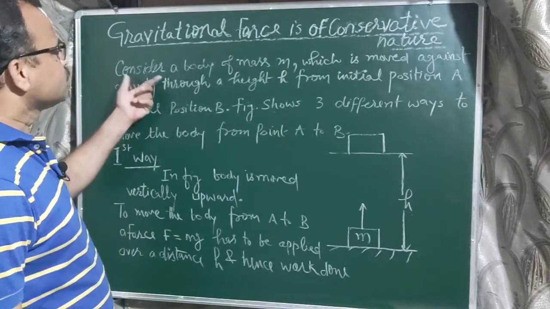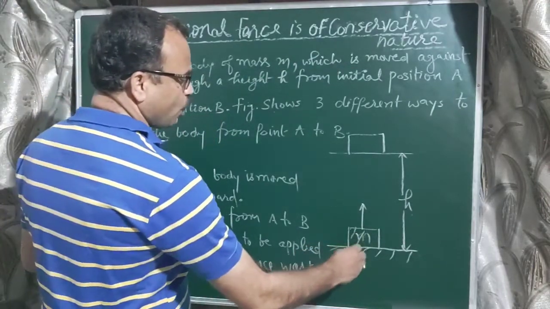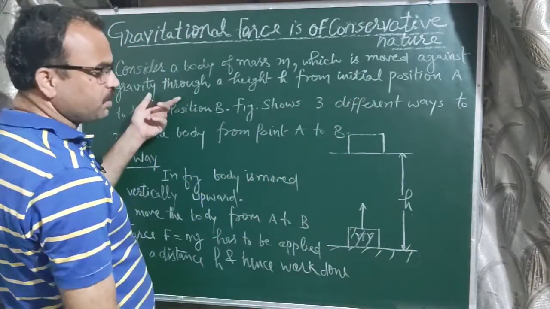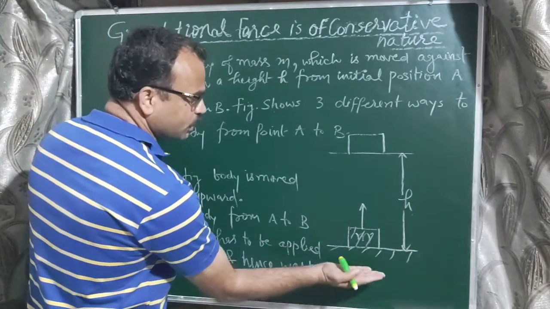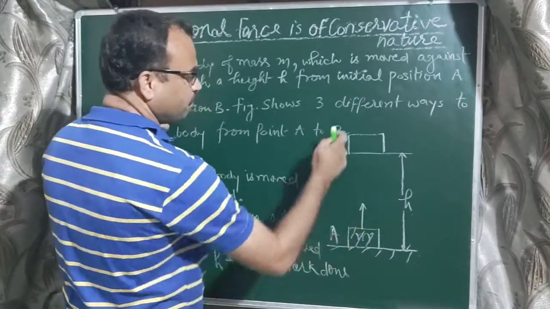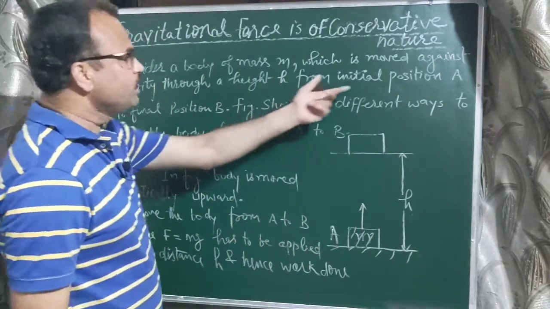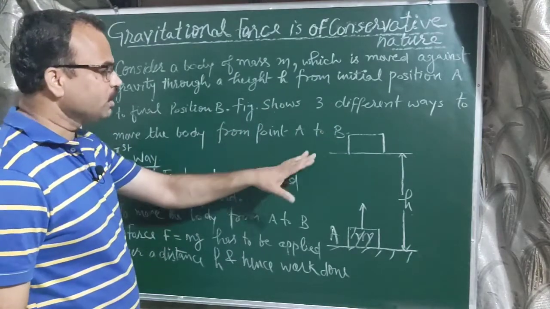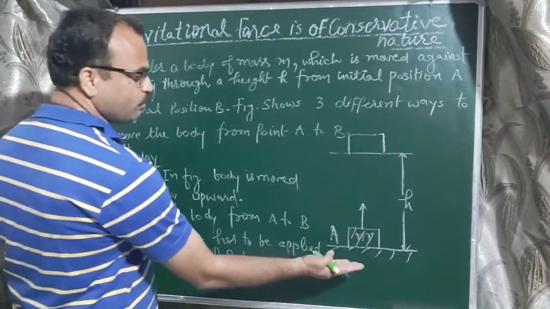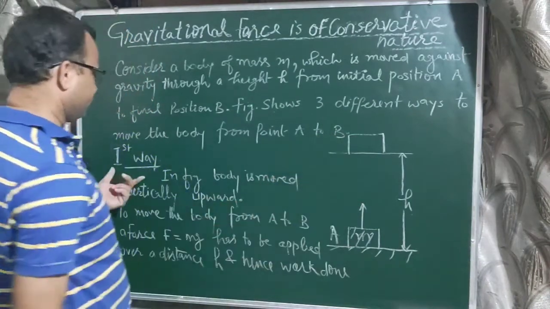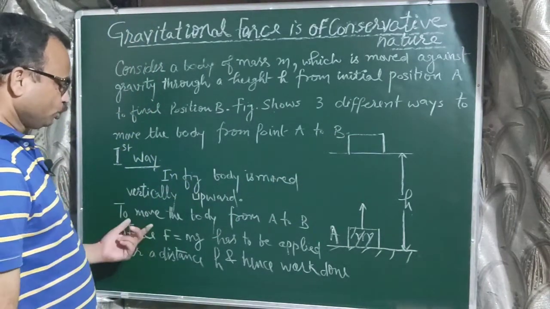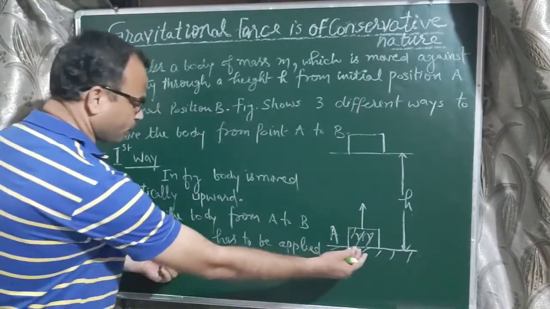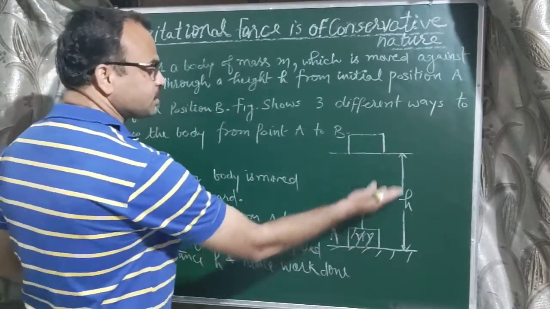Consider a body of mass m placed on a plane, which is moved against gravity, meaning gravity is acting vertically downward. We have to move the body from initial position A to final position B through height h in three different ways. In the first way, the body is moving from A to B vertically upward. To move the body from point A to B, a force equal to mg, the weight of the body, has to be applied over a distance h.